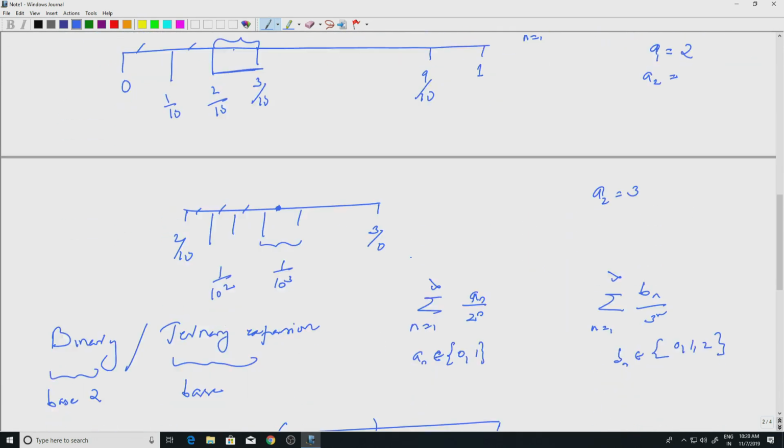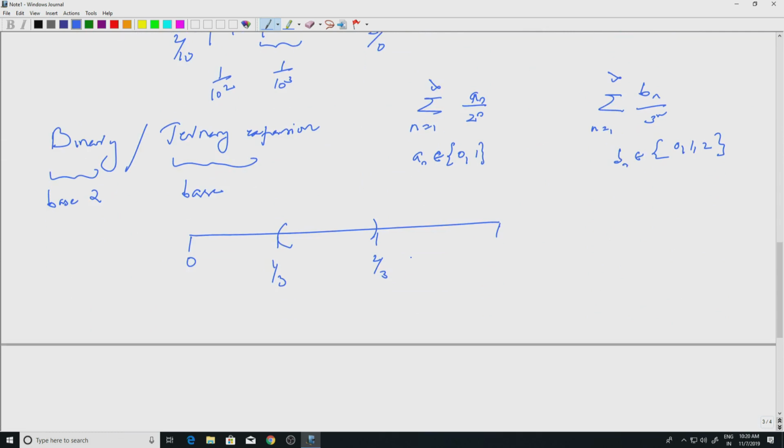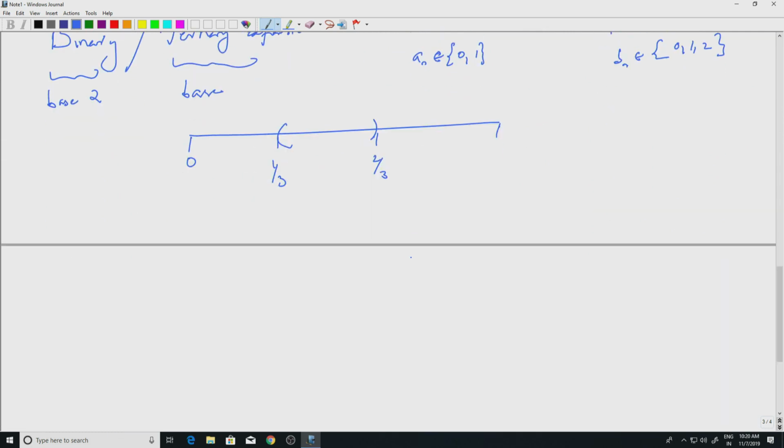Well, one has to be a bit careful, because the end points can cause problems. So, let us see the end point 1 by 3. So, look at 1 by 3. What is the ternary expansion of 1 by 3? Well, I want to write this as a1 into 1 by 3 plus a2 into 1 by 3 square plus etc., etc., and this is obvious, right. It is 1 into 1 by 3. So, the ternary expansion of 1 by 3 is equal to 0.1000000, right. This is the ternary expansion,